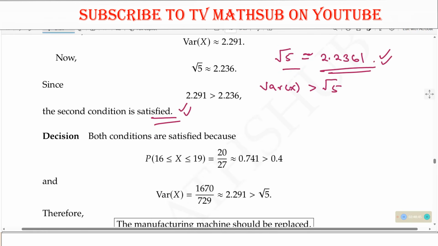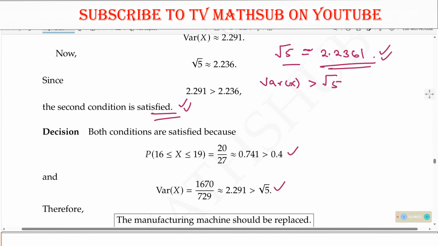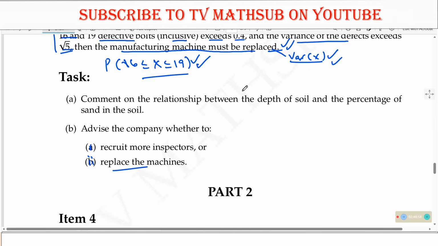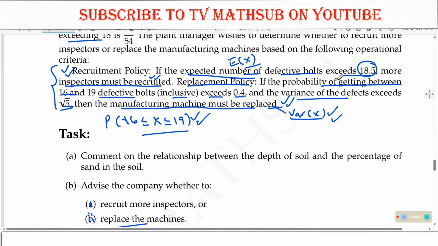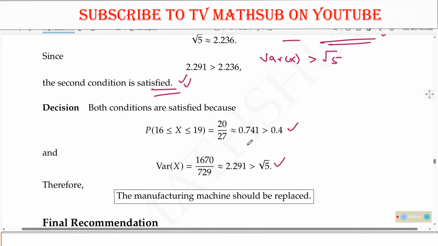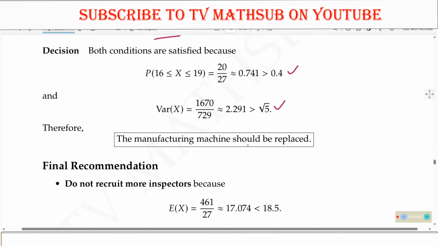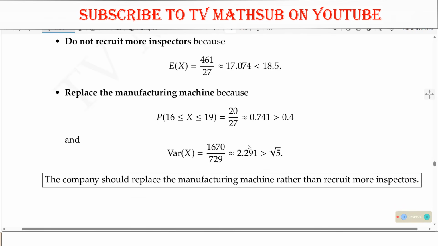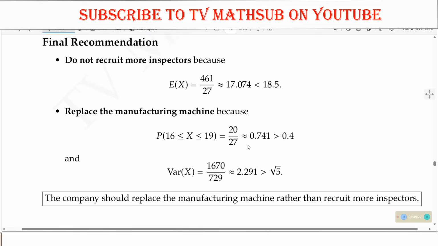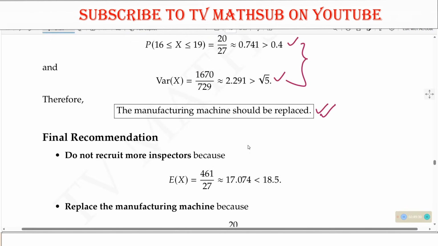So clearly you realize that both conditions are satisfied, because you can easily see that the variance is greater than the given value. And they said that if the probability of getting this exceeds this and the variance exceeds, then the manufacturing machine must be replaced. So we shall give the conclusion that the manufacturing machine should be replaced since both conditions have been satisfied. So that is basically what we shall be able to conclude with.